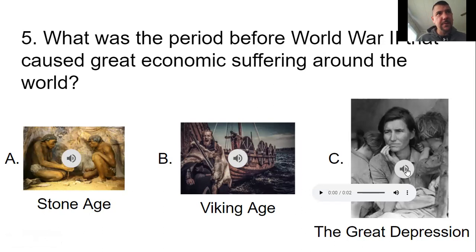The Great Depression, everybody was poor. Nobody had any money. Nobody had jobs, or very few did anyway. And these people were suffering. They didn't know if they were going to be able to put enough food on the table. A lot of them lost their homes. I mean, there were a lot of different things, not only in America, but everywhere, all across the world. Ding, ding, ding. We have a winner.